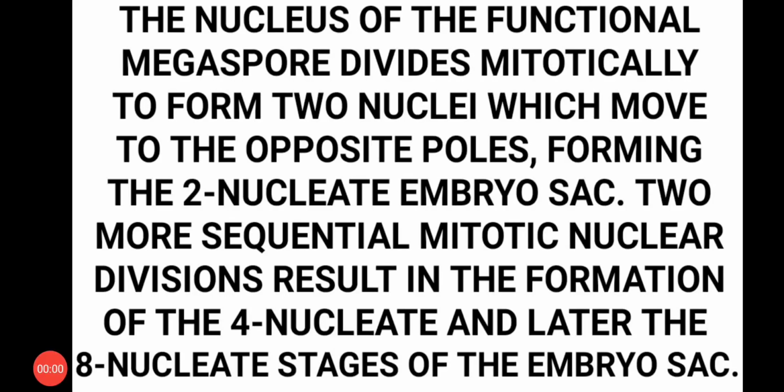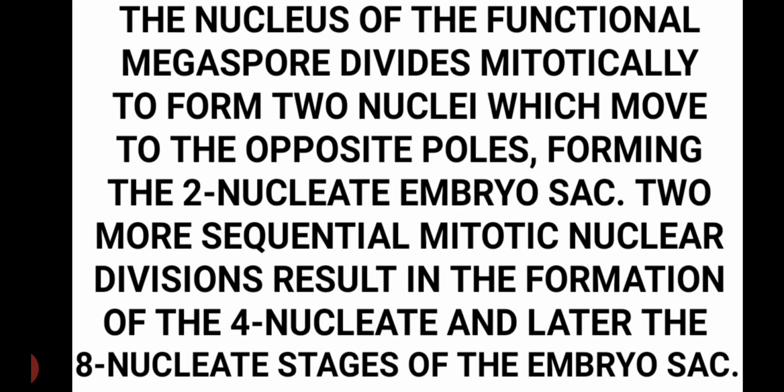Now, formation of the embryo sac. The nucleus of the functional megaspore divides mitotically to form two nuclei, which move to the opposite poles, forming the two-nucleate embryo sac. Two more sequential mitotic nuclear divisions result in the formation of the 4-nucleate and later the 8-nucleate stage of the embryo sac.